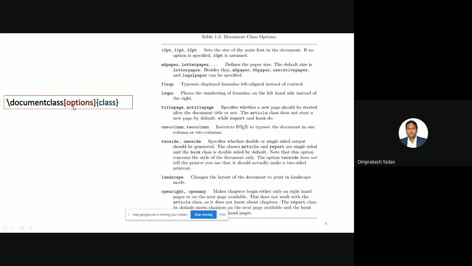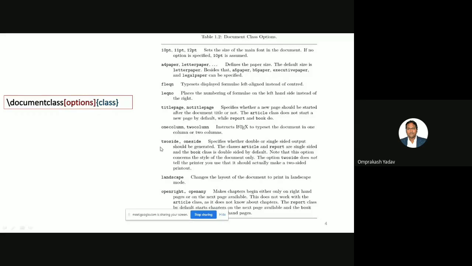In the optional part, we can mention like this: 10 point, 11 point, 12 point. It sets the size of the main font in the document. So if no option is specified, then 10 point will be assumed. Normally we select 12 point. Then we can mention A4 paper, letter paper, right? Normally we select A4 size paper, so that also we can mention here. For example, we can mention A4 paper, then comma, then 10 point. Like this we can mention the parameters or attributes of this optional bracket.